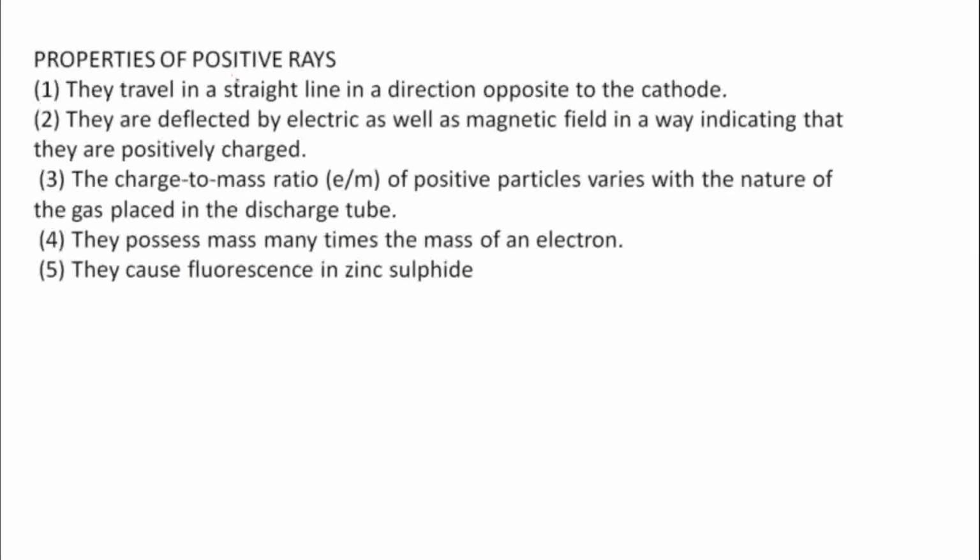So some of the properties of the positive rays are they travel in a straight line in a direction opposite to the cathode.